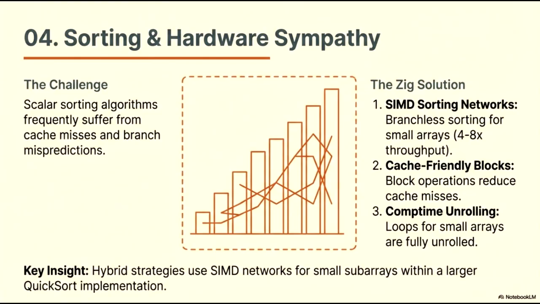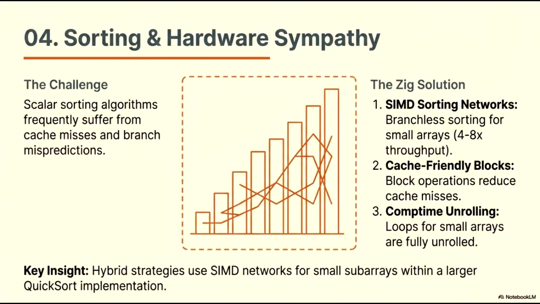First, it utilizes SIMD sorting networks to provide branchless sorting for small arrays, achieving 4 to 8 times the throughput of scalar methods. Second, it employs cache-friendly blocks to minimize data movement and reduce cache misses. Third, it leverages Comptime unrolling to fully unroll loops for small arrays at compile time, removing overhead.